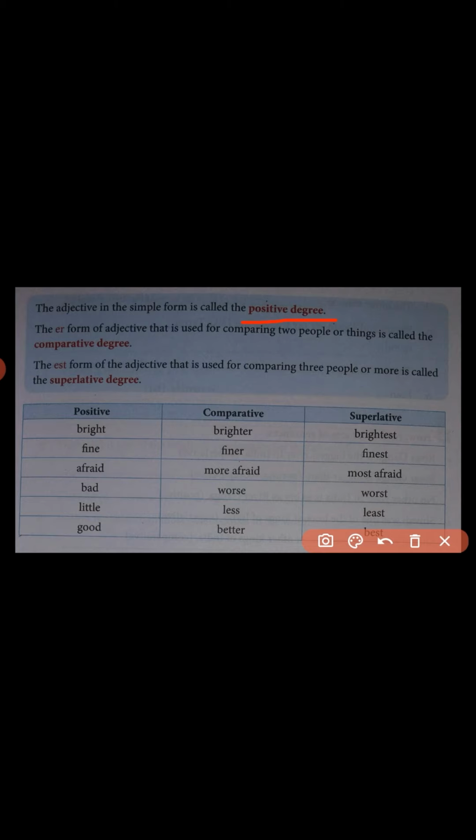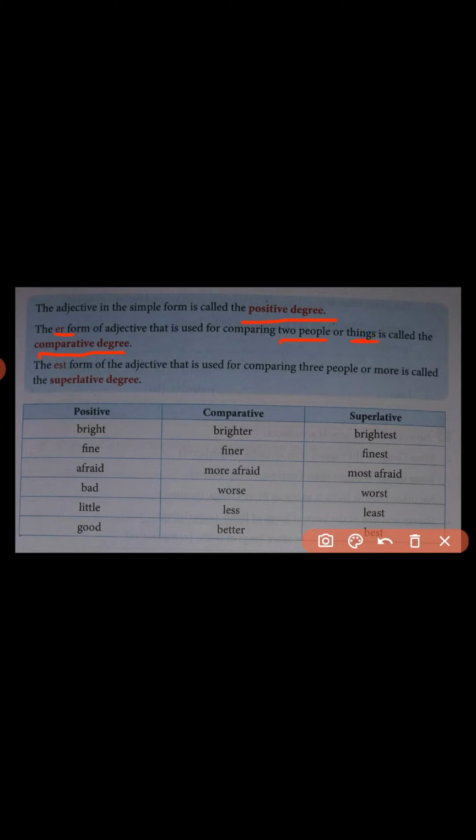So for positive degree good, in comparative form it becomes better. Here we have in table form the comparative degree. Whenever we add er to the adjective that is in a simple form, then it becomes the comparative degree form. And what does this line indicate? The er form of adjective that is used for comparing two people or things is a comparative degree.